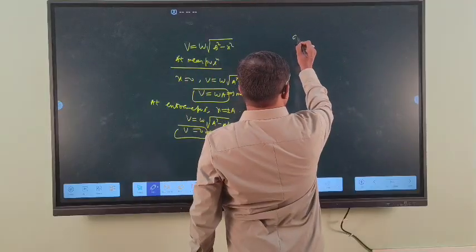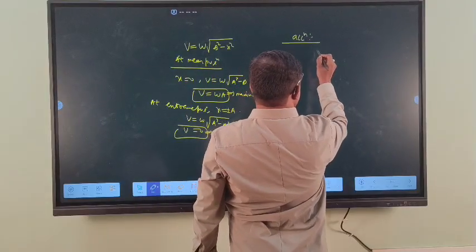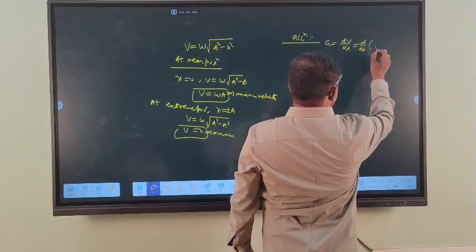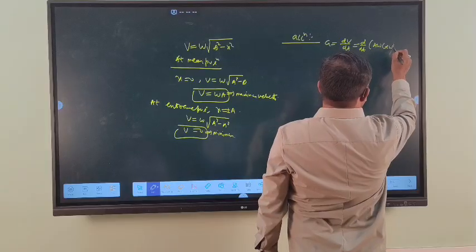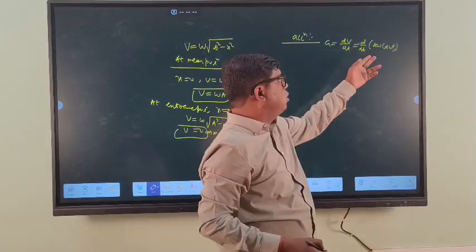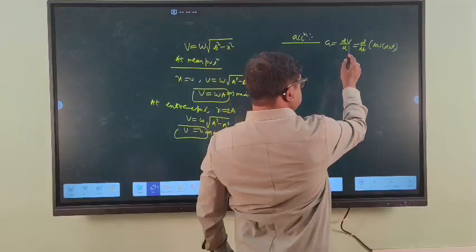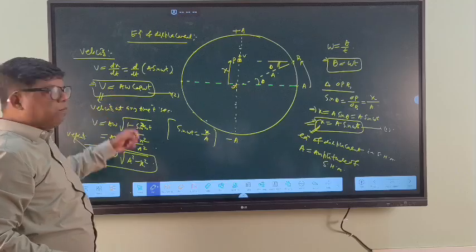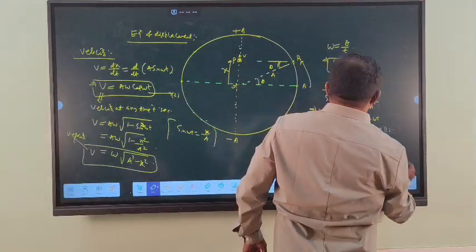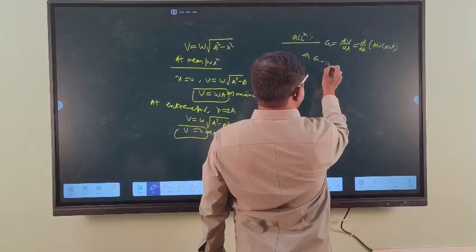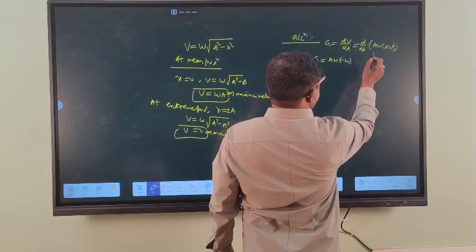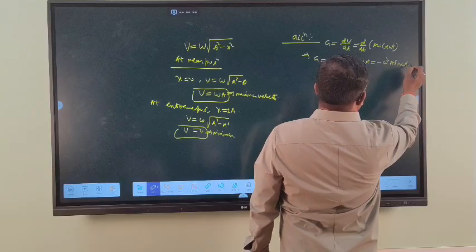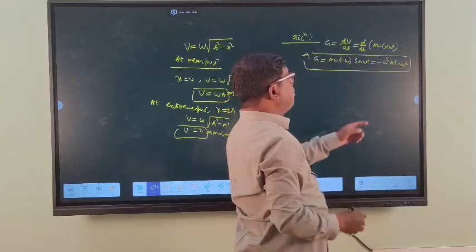Then acceleration. Acceleration is equal to dv by dt. So d by dt of a omega cos omega t. Already we have derived the equation for velocity, a omega cos omega t. So you can put the values in the previous equation v is equal to a omega cos omega t. We can find the acceleration, that is, acceleration is equal to a omega times minus omega sin omega t, that is minus omega square a sin omega t. This is the formula for the acceleration at any time t second.